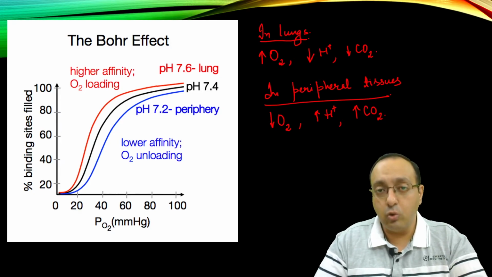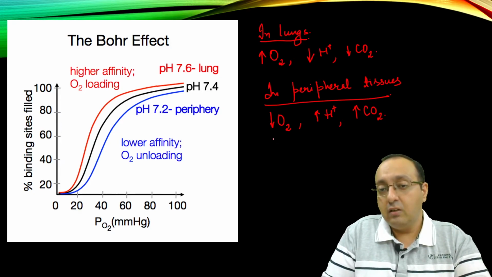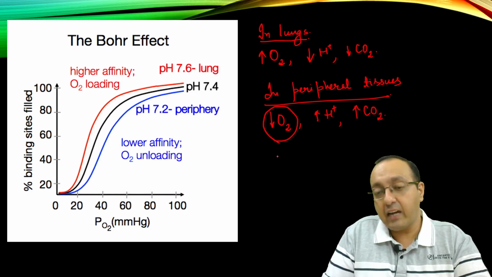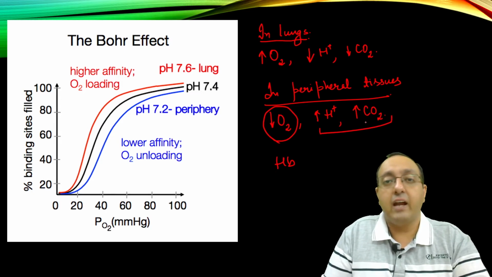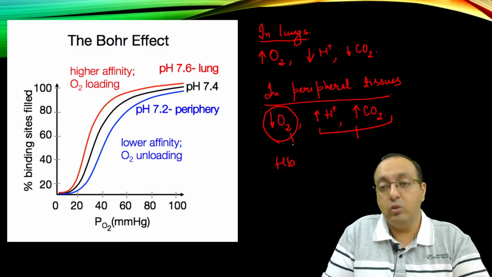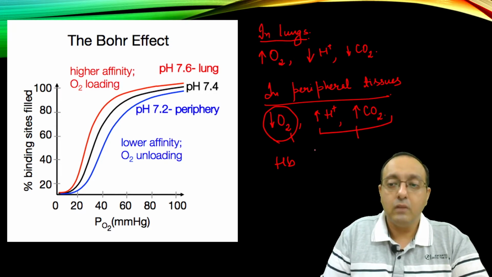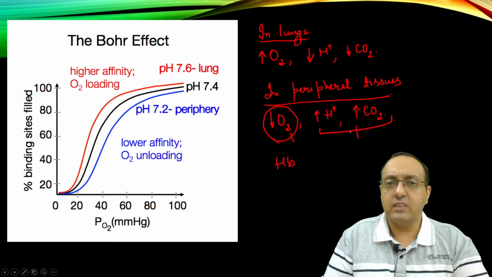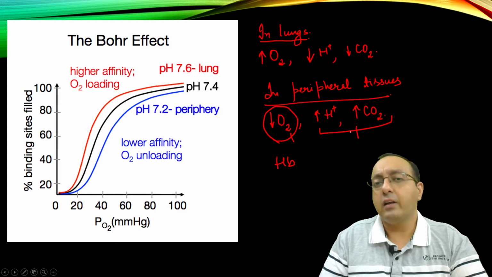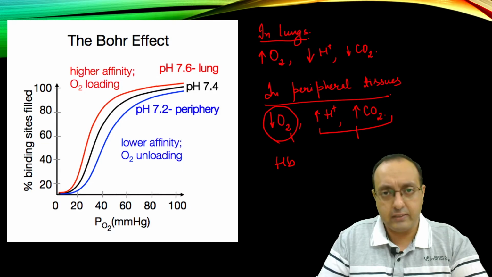Now it is interesting to note here that oxygen binds at a separate site on hemoglobin as compared to protons and carbon dioxide. They bind at two different sites. Carbon dioxide especially forms carbamino hemoglobin, and protons attach to different amino acids of the hemoglobin.